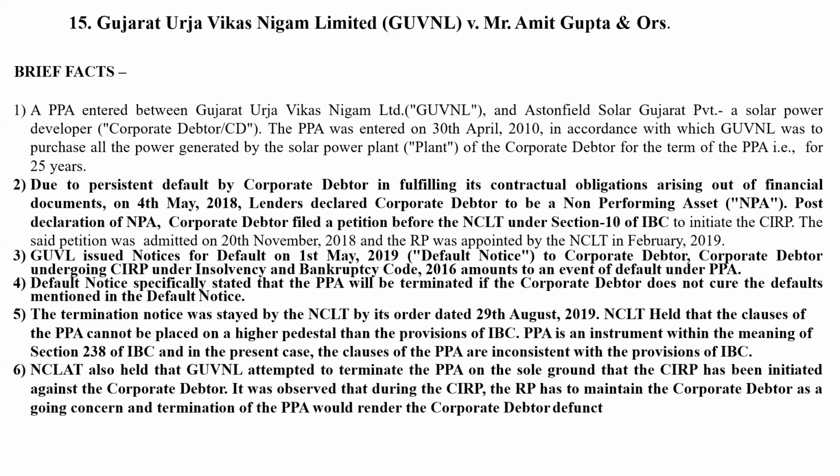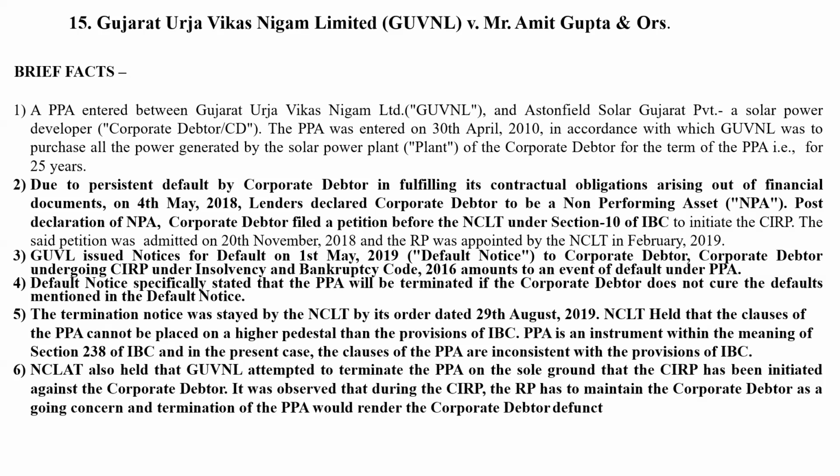Now the question is, because IBC proceedings were started against this Aston Field, and solely on this logic, Gujarat Urja Vikas Nigam Limited cancelled the power purchase agreement. They terminated the power purchase agreement solely on the plea that Section 10 proceedings have been initiated against Aston Field Solar Gujarat. So the question was whether the clauses of the power purchase agreement can be placed on a higher pedestal than the provisions of IBC.